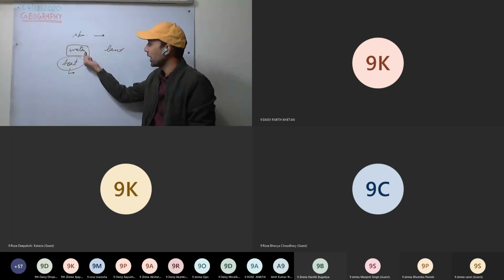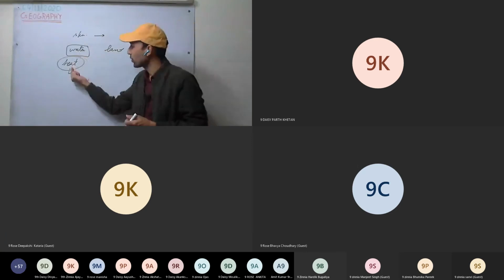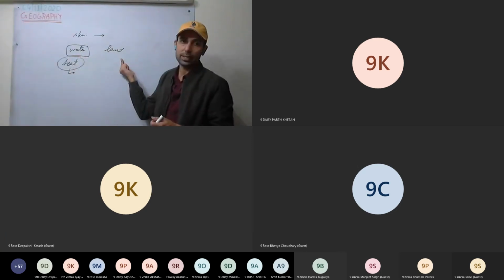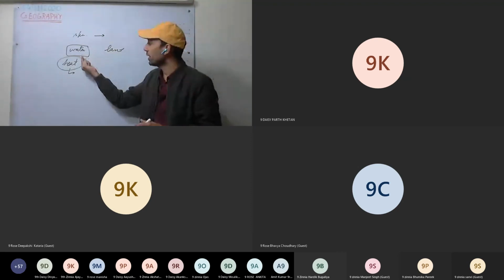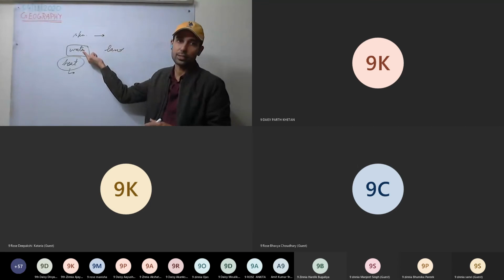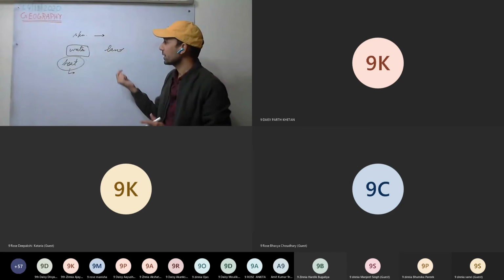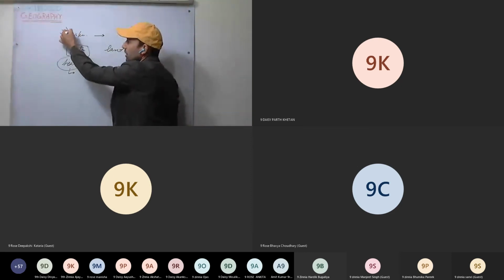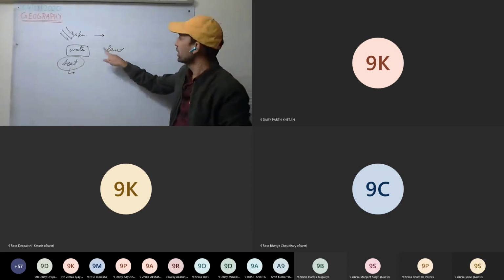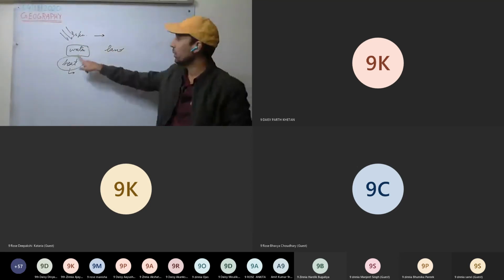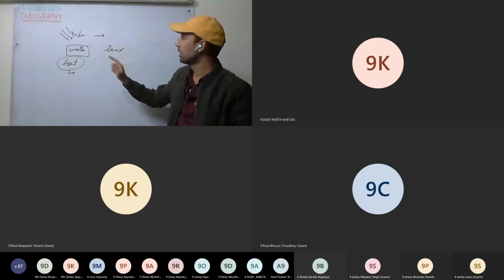Now, to raise the temperature of water and land by the same amount, we will have to give more heat to the water as compared to land. We have to give more energy to water to raise the same temperature. The amount of heat coming from the sun is the same on water and on land. So the temperature rise on land will be more as compared to water. This is clear?